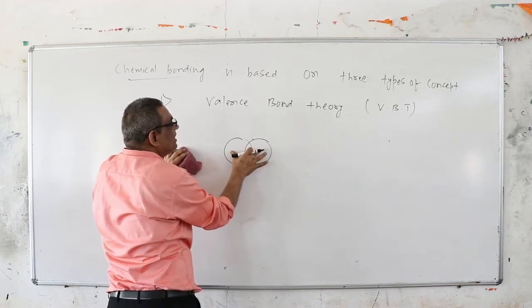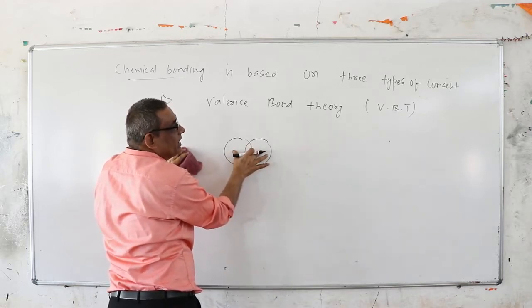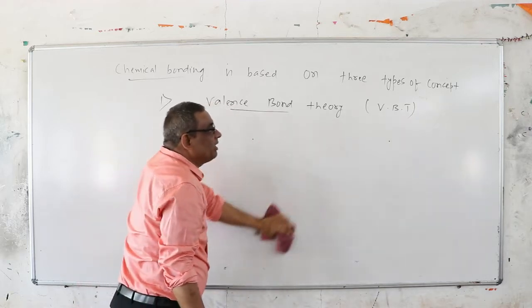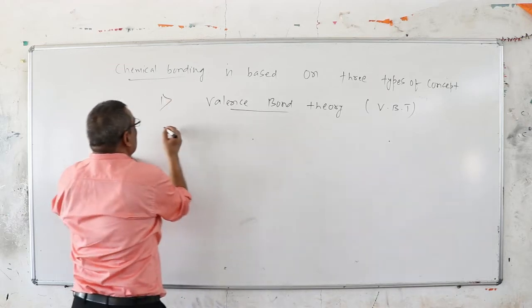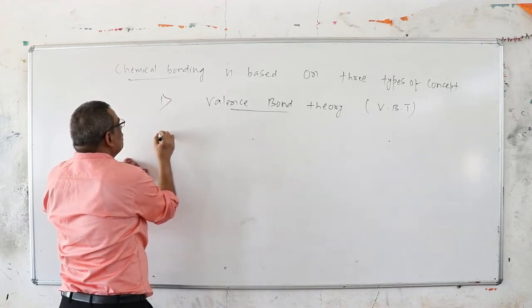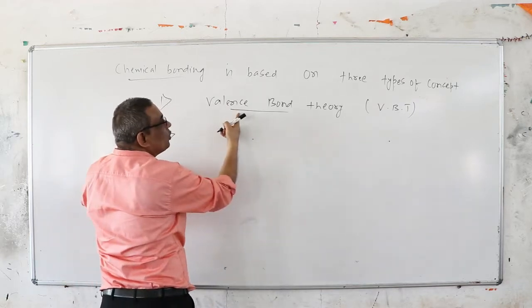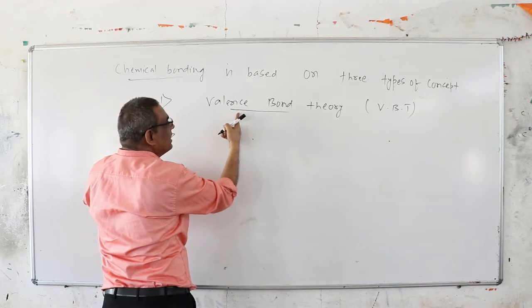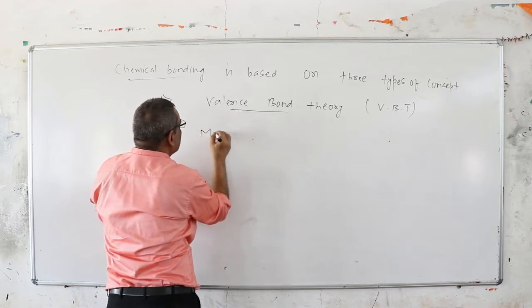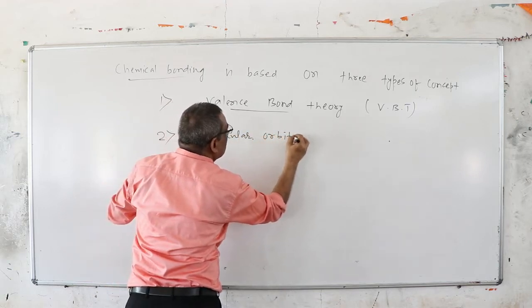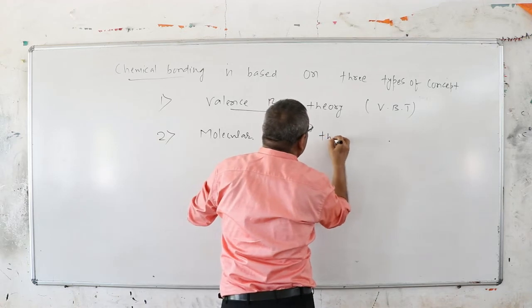After overlapping, the shape of the orbitals does not change. According to valence bond theory, oxygen was non-magnetic, but this is not true. Actually, oxygen is paramagnetic. So the shortcomings of valence bond theory are there, although in many respects it is correct. Second is MOT, molecular orbital theory. The great advantage of MOT is that it correctly explains the magnetic behavior of molecules.